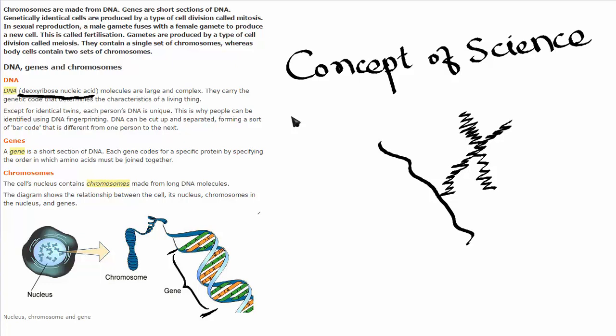Suppose there is a cell in the heart, it keeps on beating. The genes for that cell are different. Different pairs of genes are switched on in the heart cell, and that makes them keep on going because it never stops. The heart cells never stop. There are cells that are present on the skin, they have different functions. Then there are cells present in the lungs, they have different functions. There are cells in the blood, they have different functions, and that function is determined by the type of gene that is activated in that cell. This is the basic overview of gene, DNA and chromosome.